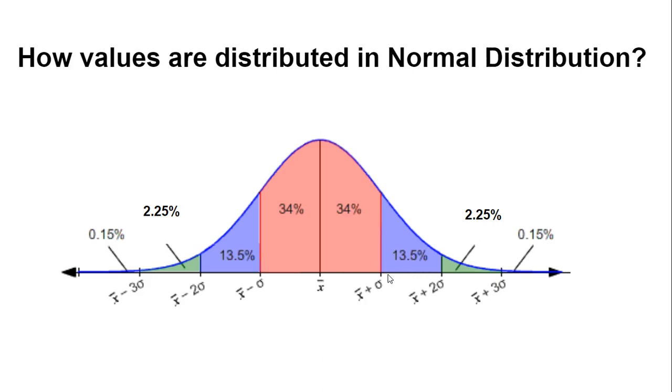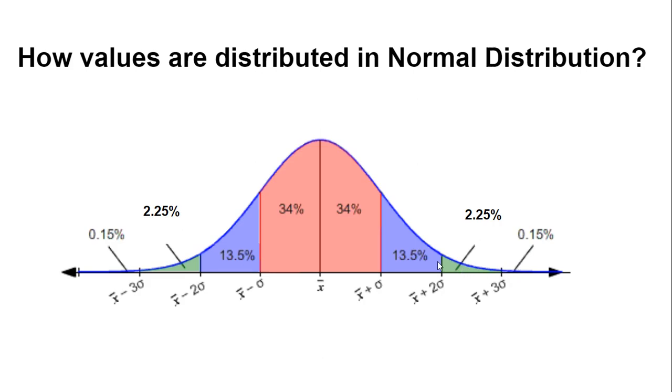Like if we move from this +1 to +2 deviation, then there will be an increment of this 13.5% of the area. Similarly, in the other direction, there will be the same area, and then this area keeps on decreasing, and this curve actually tends to infinity in both the sides.